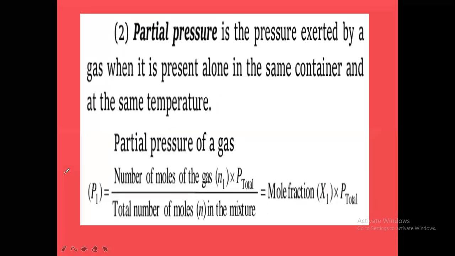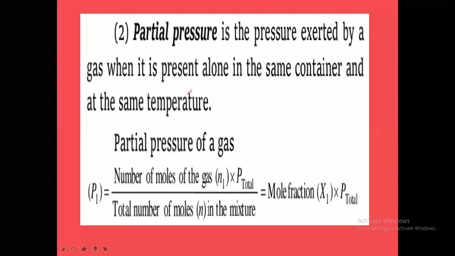Suppose a gaseous mixture of three gases is taken in a container of 10 liters volume. Now, in the same container of 10 liters volume, if you take only any one gas of the mixture separately, then the pressure exerted by that particular gas is called the partial pressure. So partial pressure is the pressure exerted by a gas when it is present alone in the same container and at the same temperature.